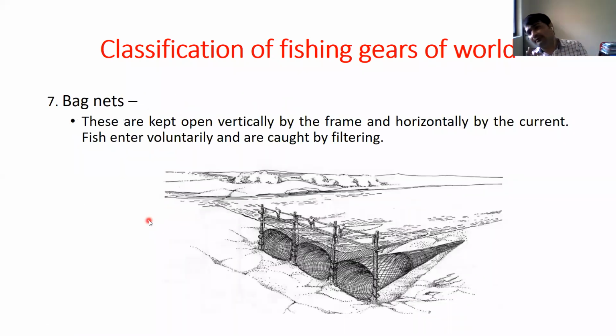Then another is the bag net. Bag net is operated in running water.